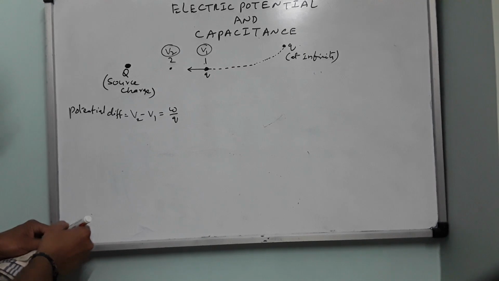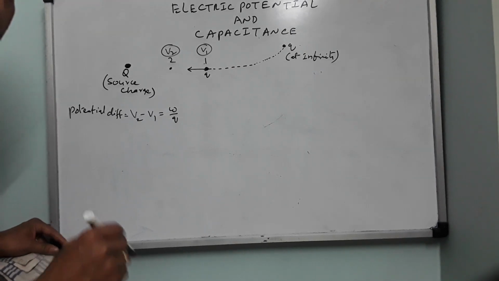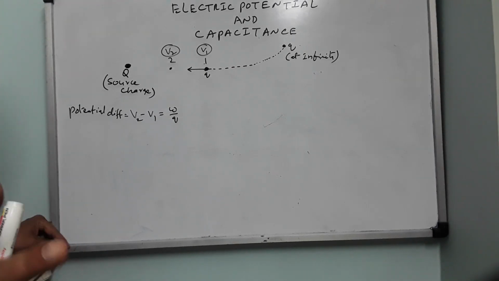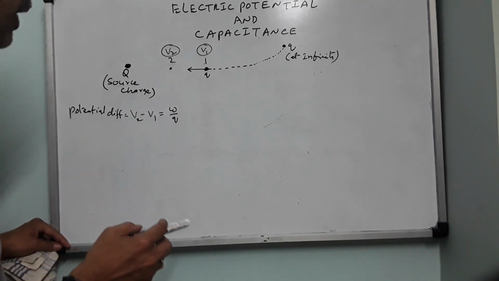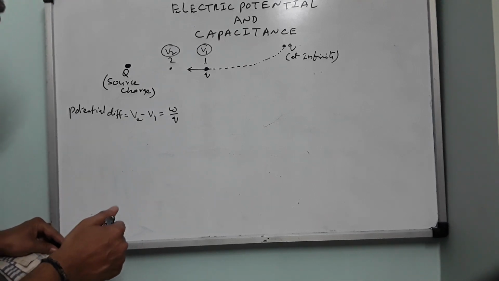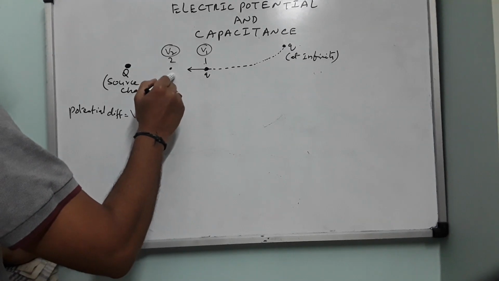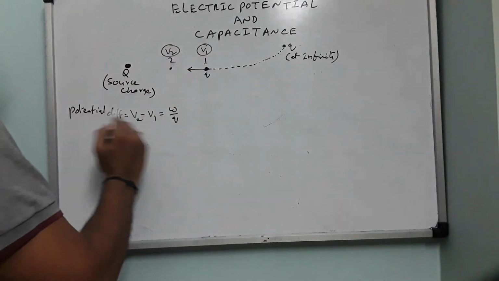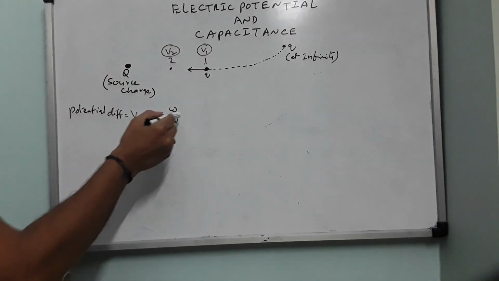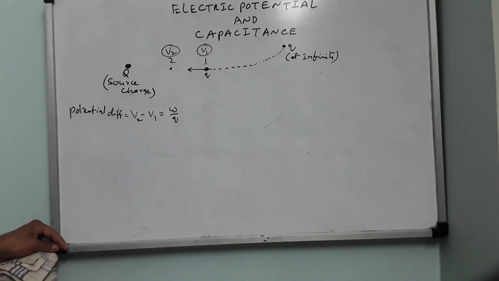Potential difference between 2 points. So when you speak about a difference, you have to speak between 2 points, right? So potential difference between 2 points is defined as the amount of work done to move a unit charge from one point to another point in the electric field of the source charge. So V2 minus V1 equals W by Q.